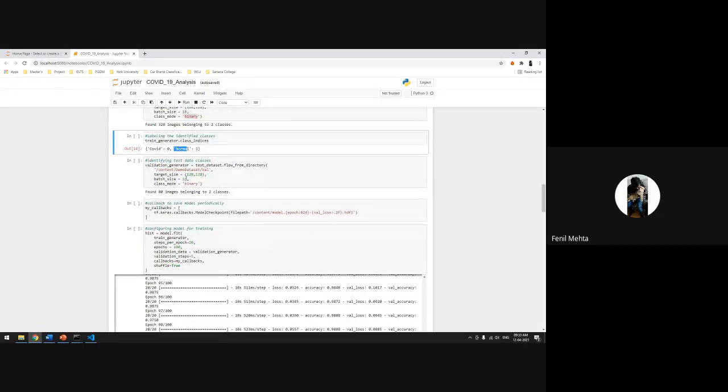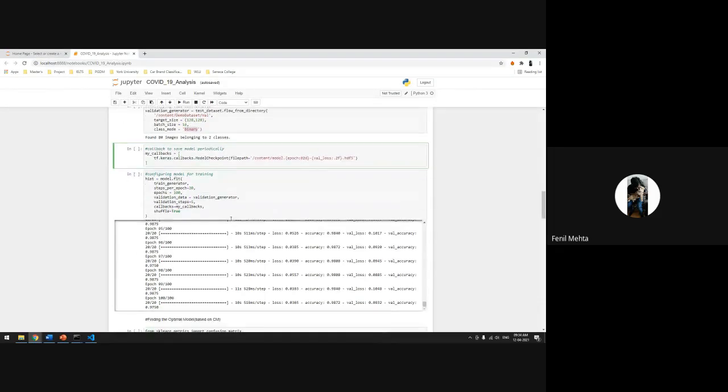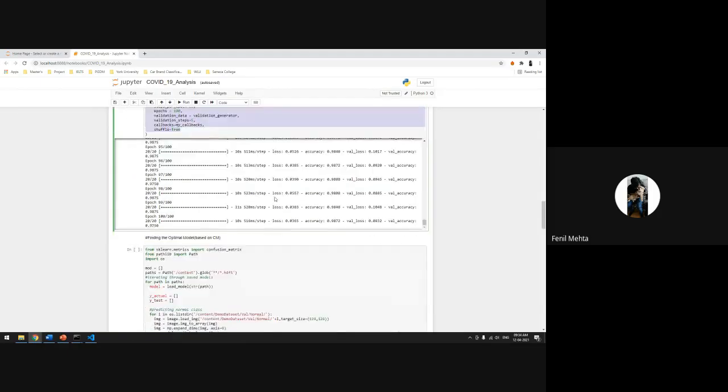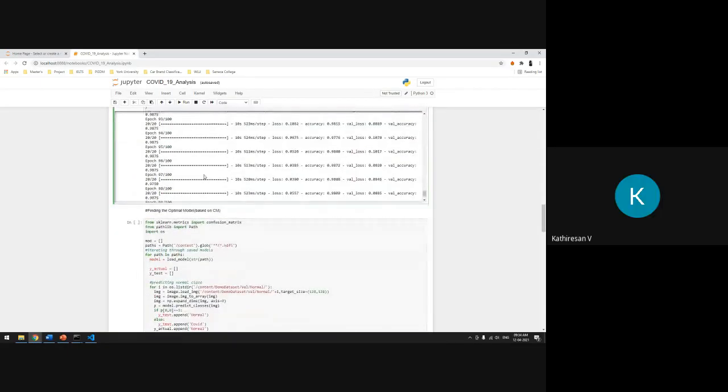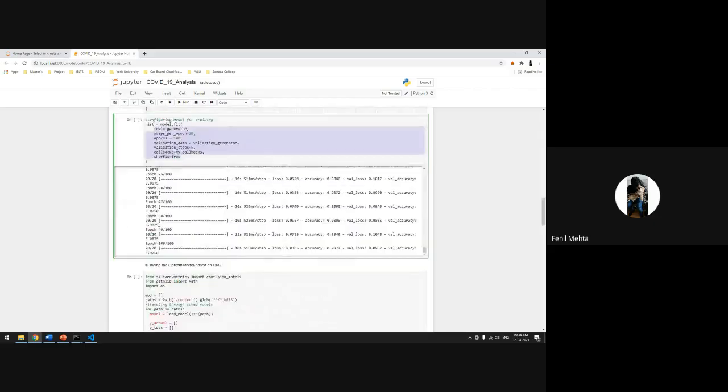Then we are validating all the images that are present in the validation folder in a batch size of 16, also binary because we are trying to classify them into 2 classes. For the callback, we are using the model that's generated. For configuring the model, now we are fitting all the parameters into our model and training it.